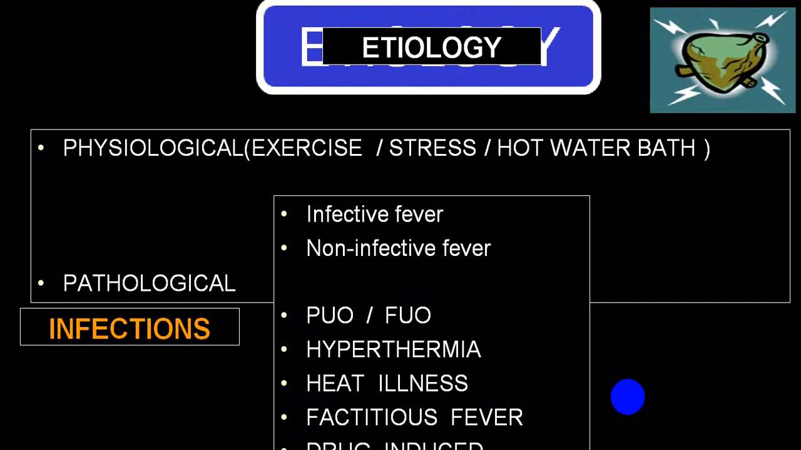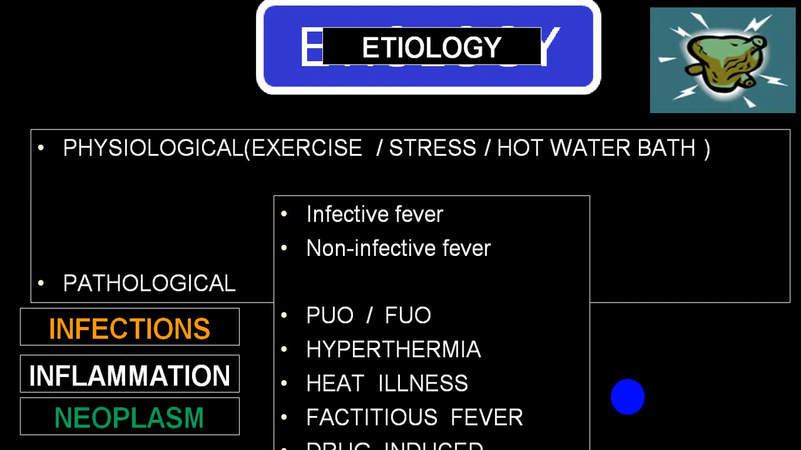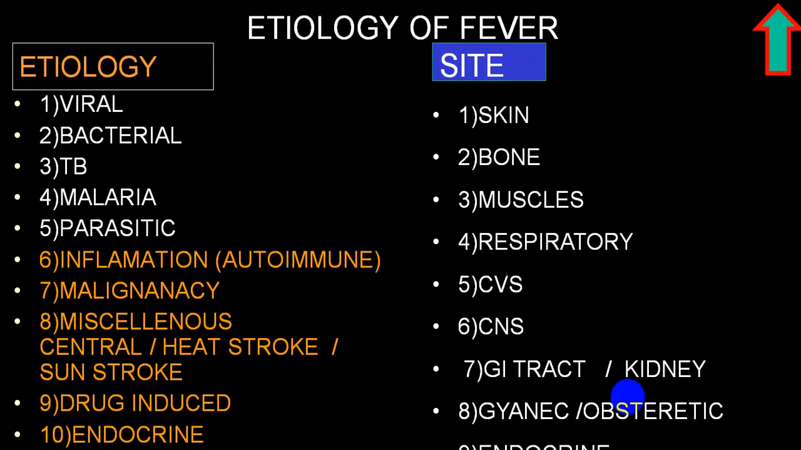We divide etiology into infectious group and non-infectious group. In infectious, we divide into infections and inflammation. Among the non-infectious group, one is neoplasm. You should keep it in mind. Infection can be viral, bacterial, tubercular, malarial, parasitic, and this can involve skin, bone, muscles, respiratory system, cardiovascular, CNS, GI tract, kidney, gynec, obstetric, or endocrine involvement.